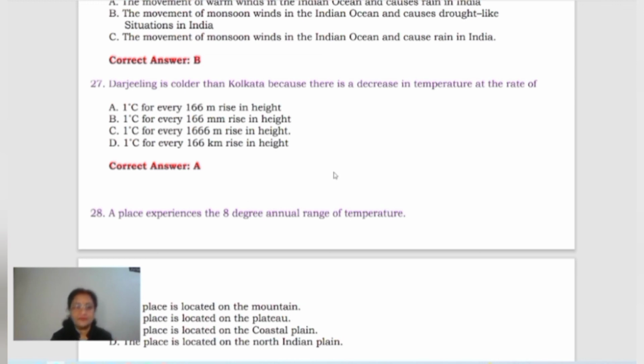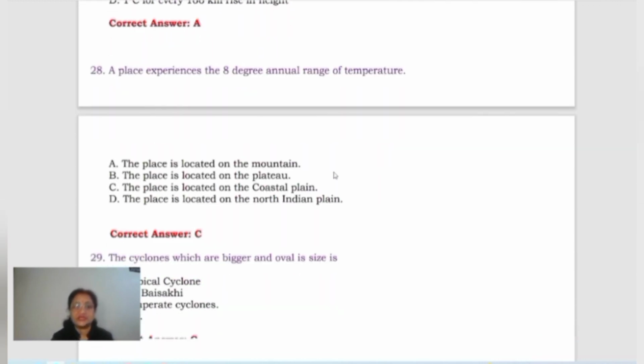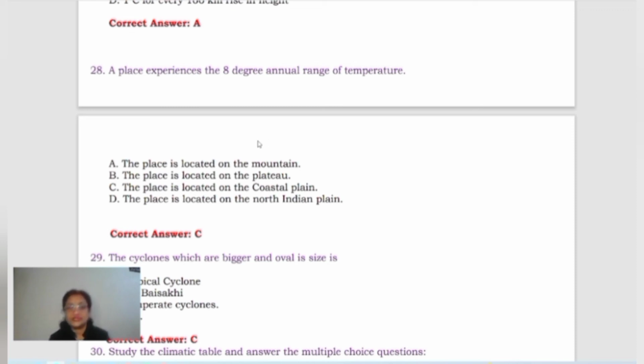Now come to the next one. A place experiences 8 degree annual range of temperature. Now this place is lying on the coastal area, or it lies on the mountain, or it is lying on a plateau, or in the interiors of the northern plains of India. Now you'll have to understand what is the condition with this place.